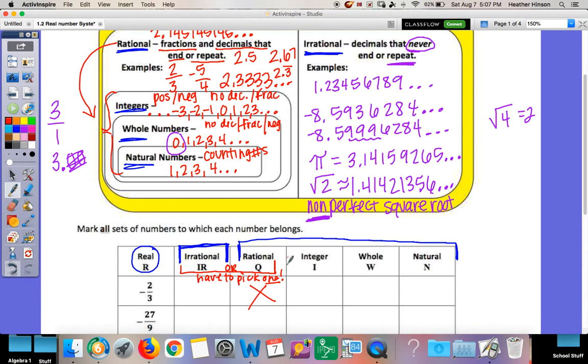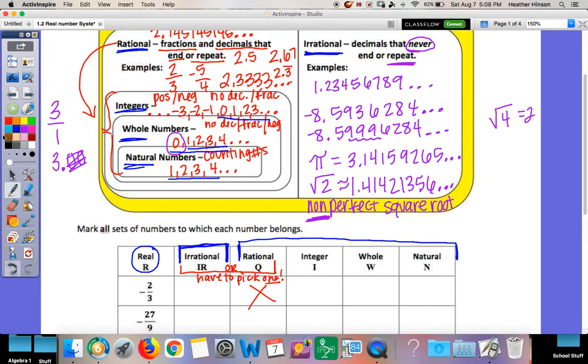If it's not an integer, it's not going to be a whole number or natural number either. Because if you look at these lists up here, the 1, 2, 3, 4, those are also whole numbers. The 0, 1, 2, 3, 4, those are also integers. So it'll follow up the list.